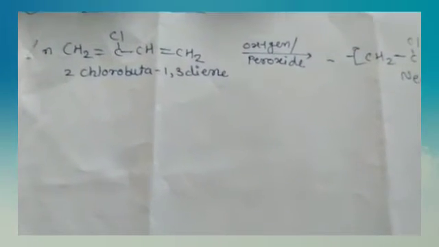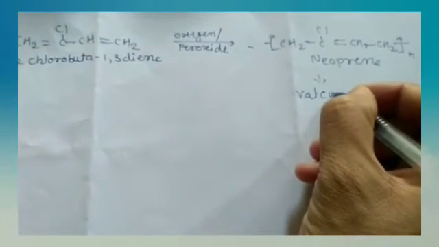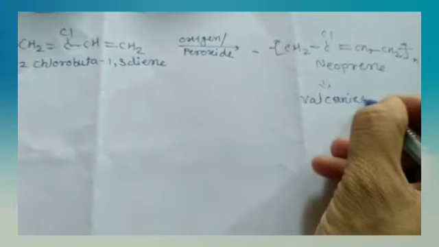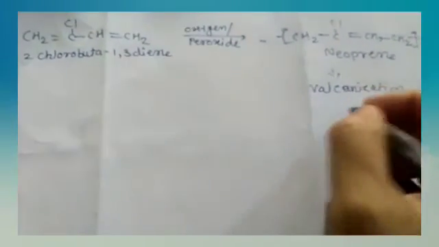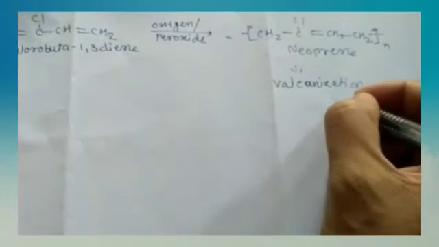Vulcanization of this neoprene takes place in the presence of magnesium oxide.